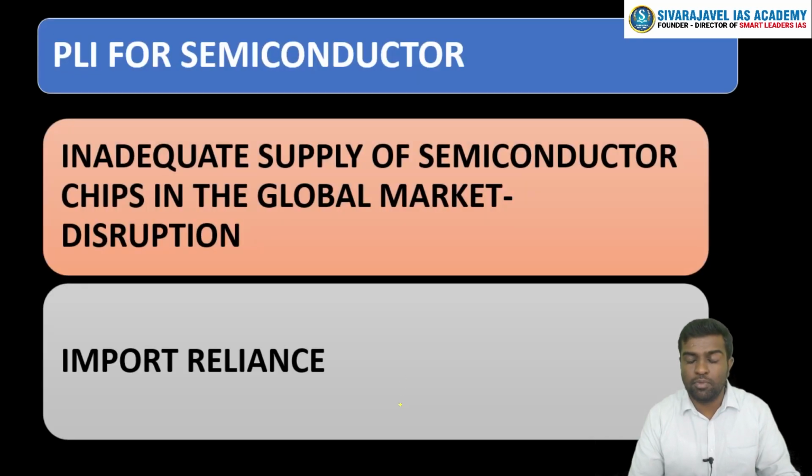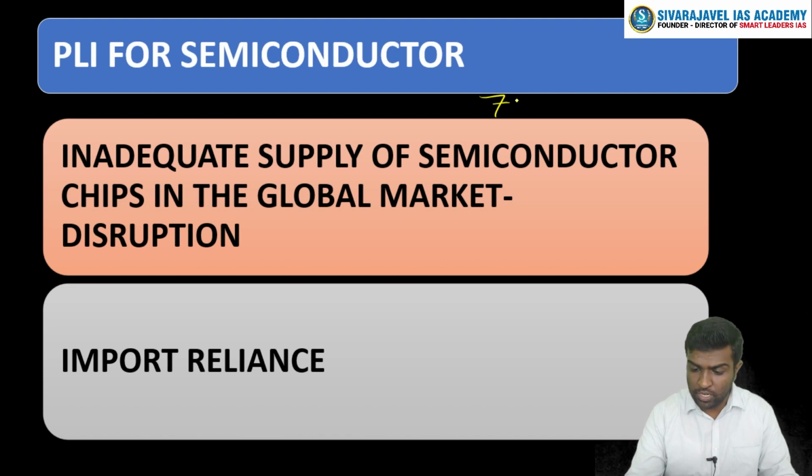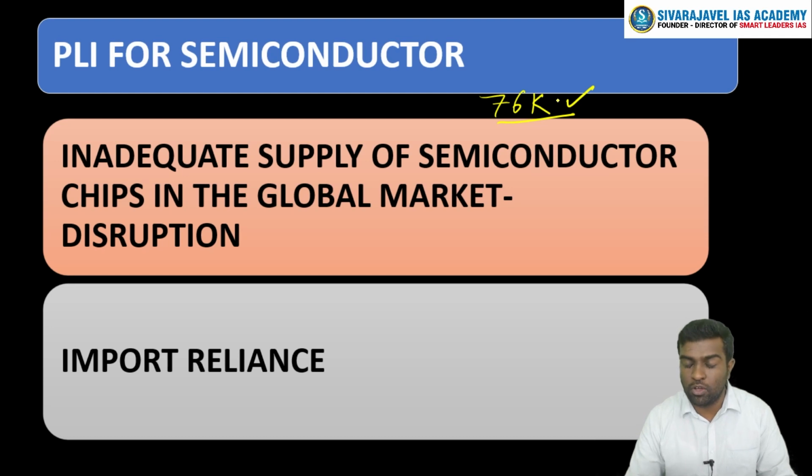The second scheme, or the important current affair that we are going to discuss today, is related to the PLI for semiconductors. This is being touted as one of the landmarks in changing the infrastructure for the semiconductor industry in India. This is a 76,000 crore package or incentive scheme which has been approved by the cabinet. You should understand, why are we talking about semiconductors?